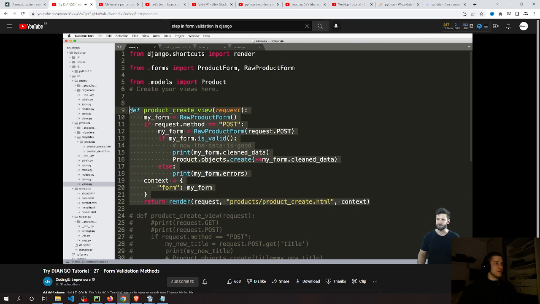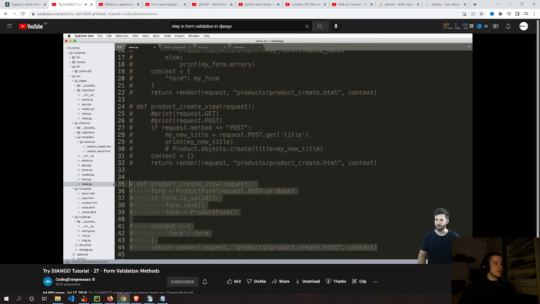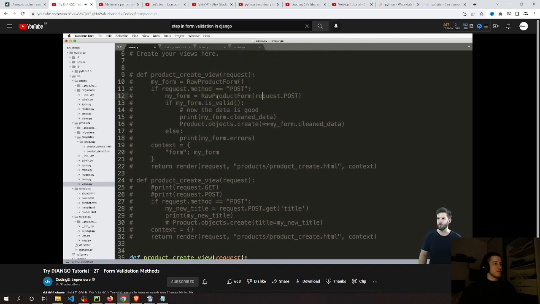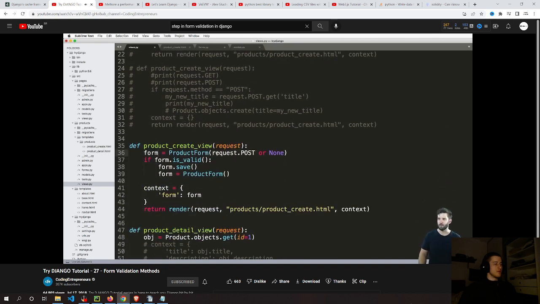But we're going to go back to using that product form itself. So I'm going to comment out all of this, and we'll come back into our original product create view that we were using. What I have here is a shortcut method to what I did up here, the request post and then render these things out. All this does is render out that form if post data comes through. Otherwise, we'll just render out an empty form. That's all that's going on right there.